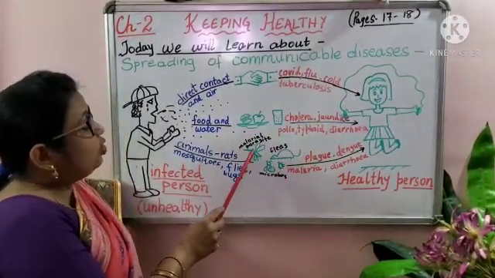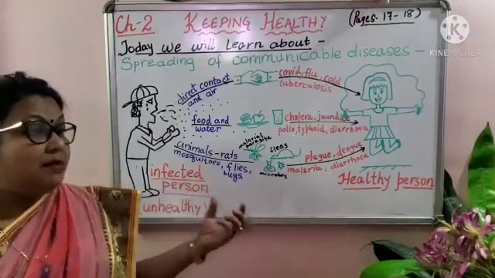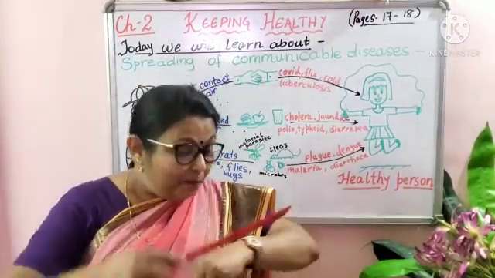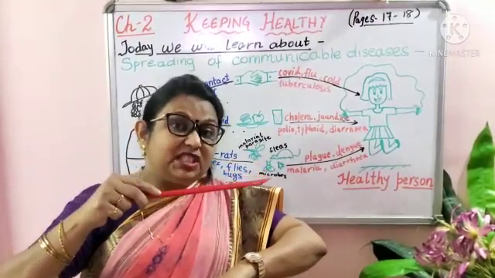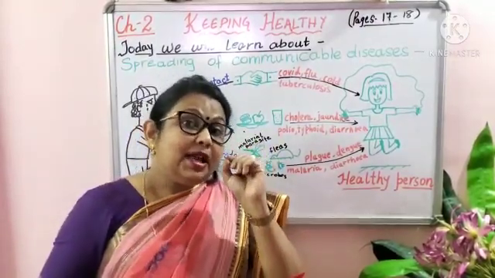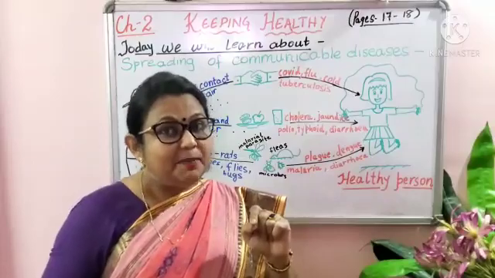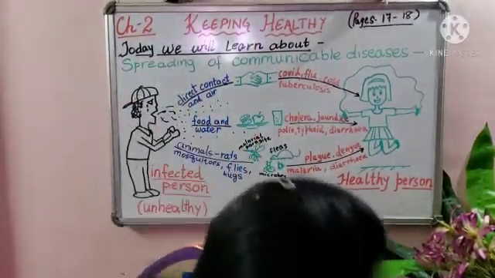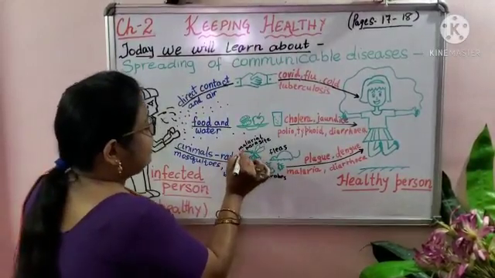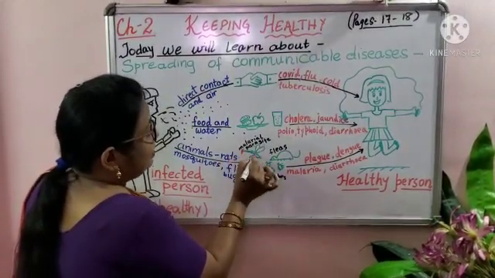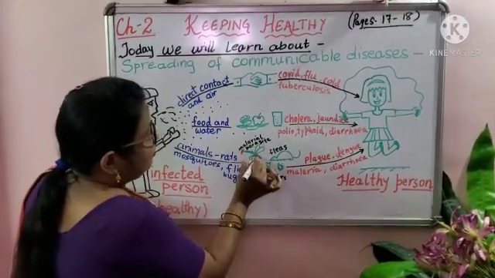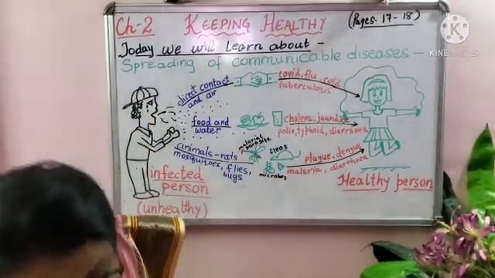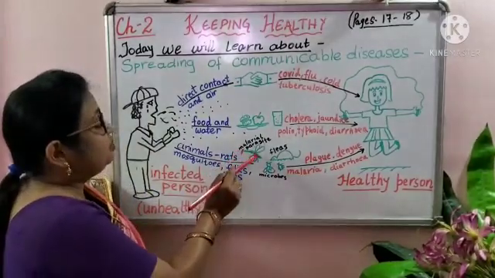Now, when a mosquito bites a person suffering from malaria, the blood it sucks from that sick person contains a parasite called the malarial parasite. Let me show you. The mosquito sucks the blood of a person suffering from malaria, and its stomach is full of the malarial parasite, the germs of malaria.